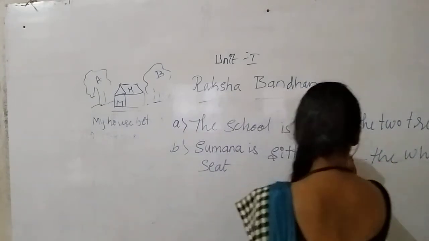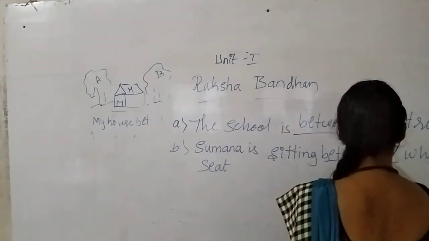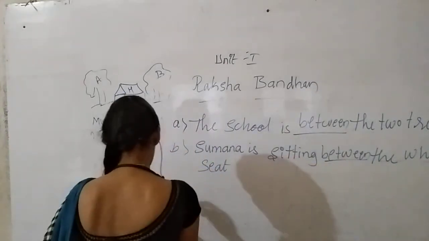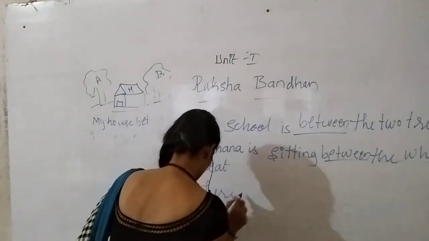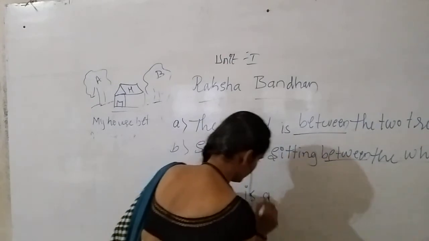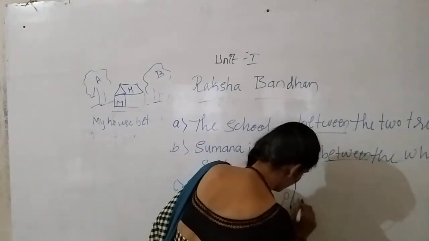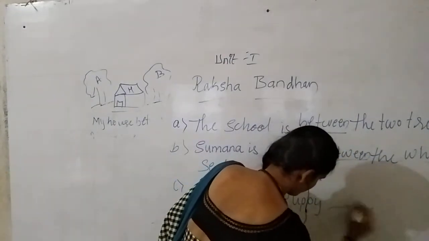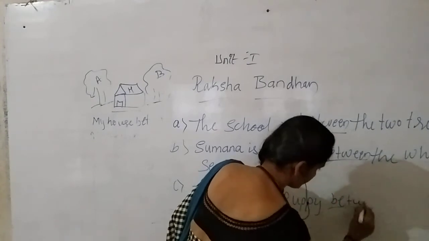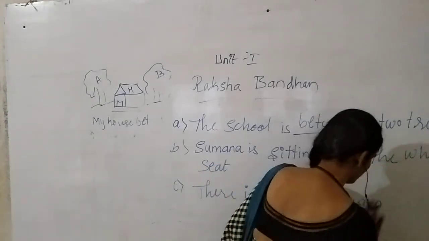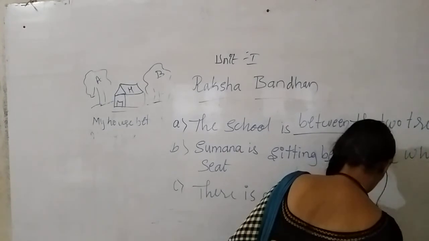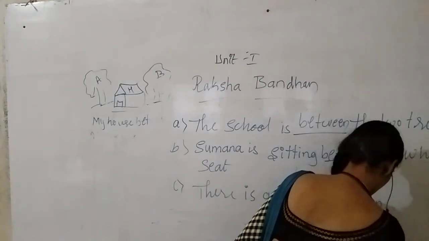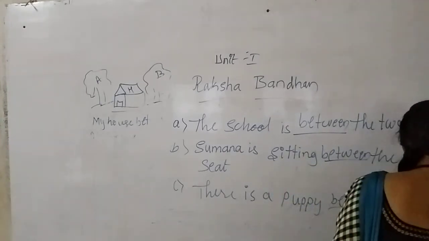So here also we can use between. And the last one: there is a puppy between. There is a puppy between the two dogs.